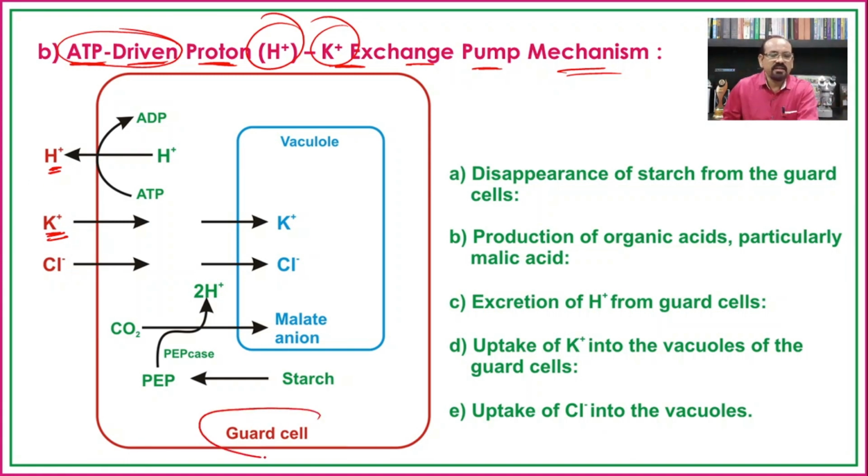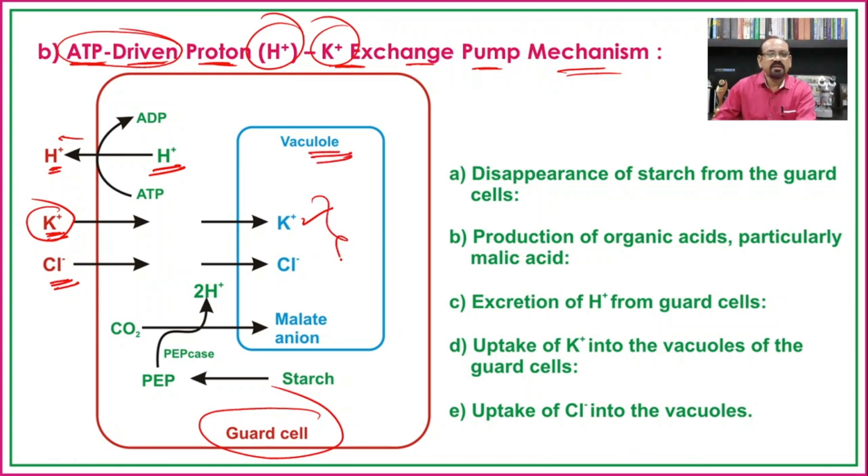The guard cell pumps protons to the outer side, and in replacement potassium ions are taken inside the cell. When the potassium ion concentration increases, chlorides are also absorbed by the cells and stored in the vacuoles.